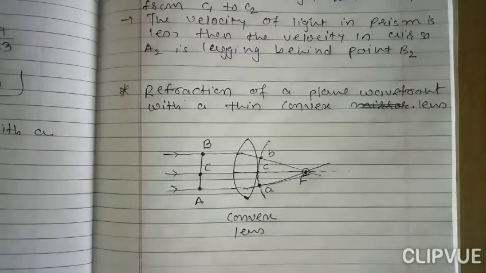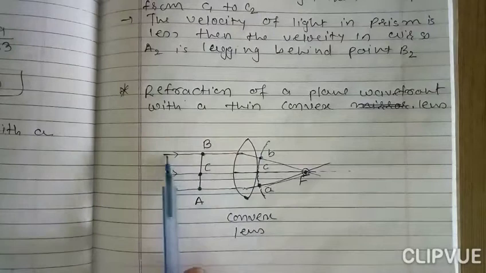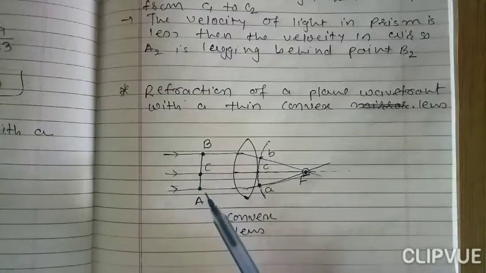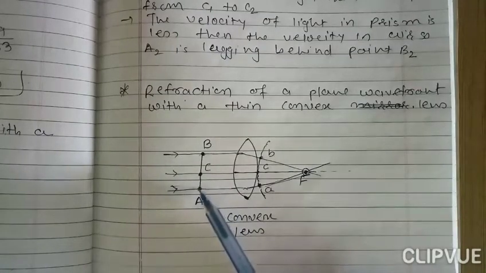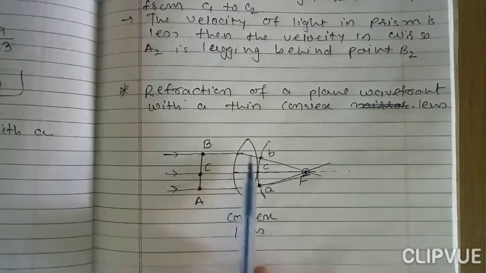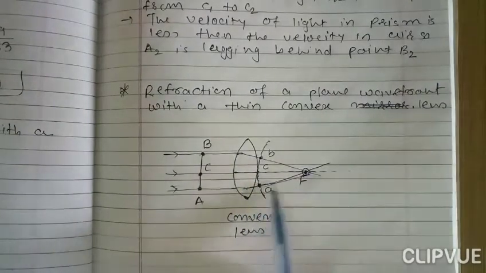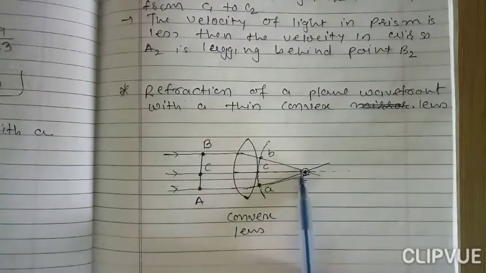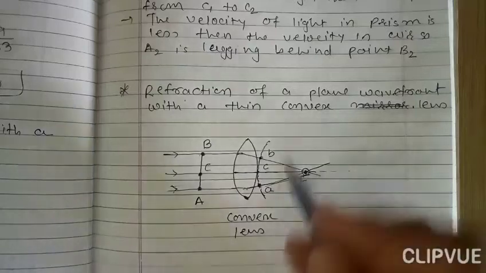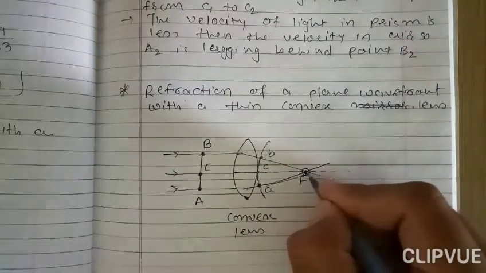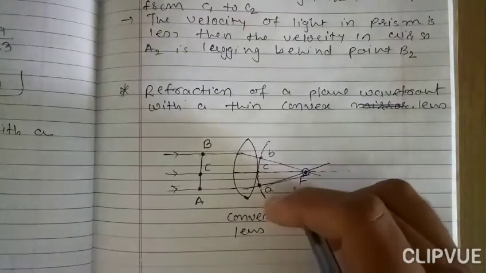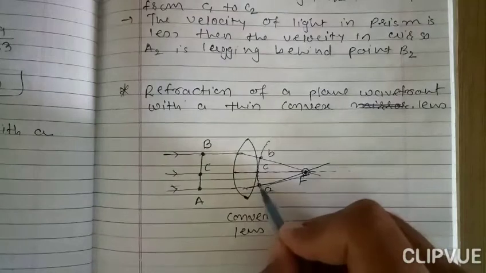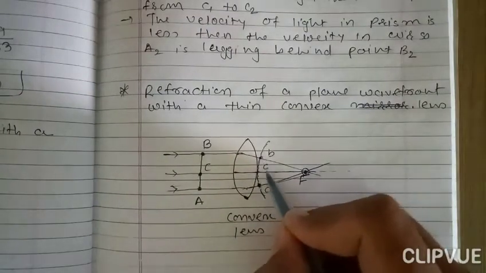I repeat the whole process. This is the convex lens. The rays are from infinite distance. As we connect these particles, we get a plane wavefront AB. These rays are connected at the focus of the lens F. So we take the focus of the lens as a center and draw an arc. The arc is like this. Here we denote this point by A, this by B, and this point by C.